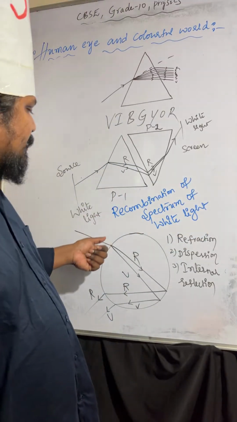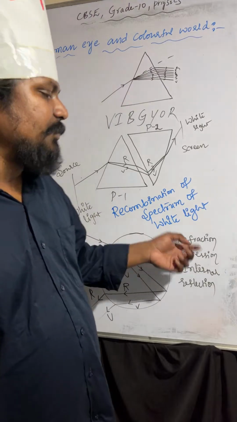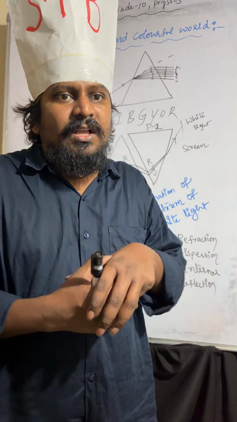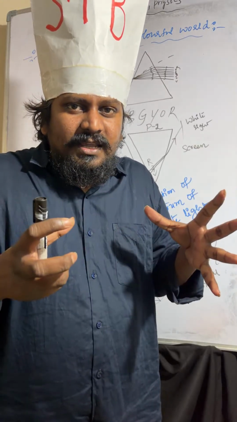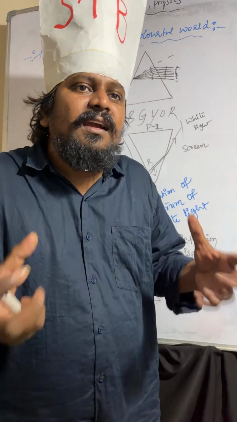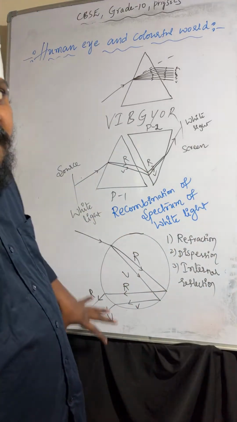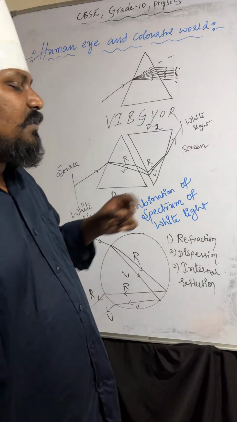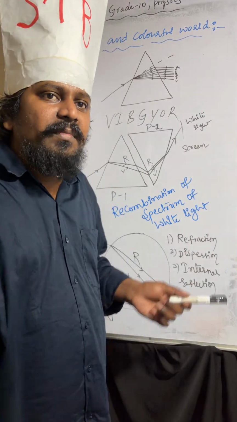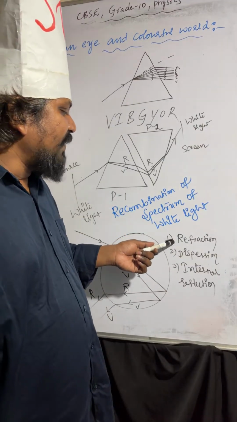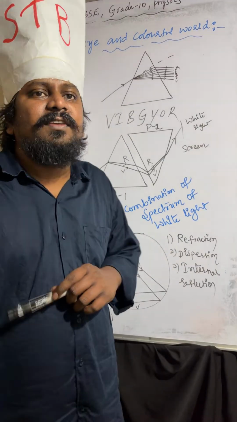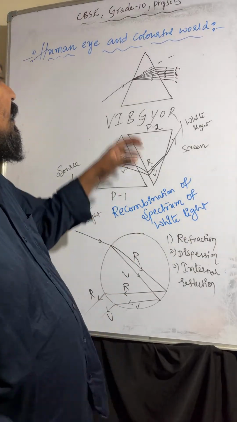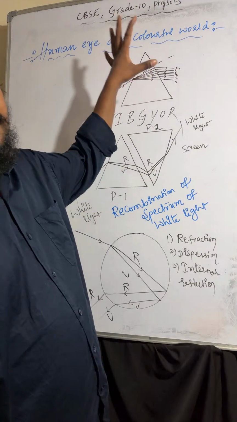At the surface, dispersion takes place, splitting white light into 7 colors. Those 7 colors are reflected internally, then come out as a rainbow. Once again, when a light ray passes through the prism, it splits into 7 colors.